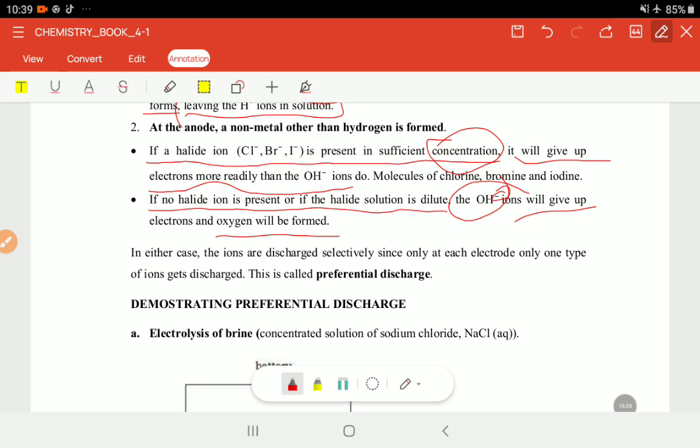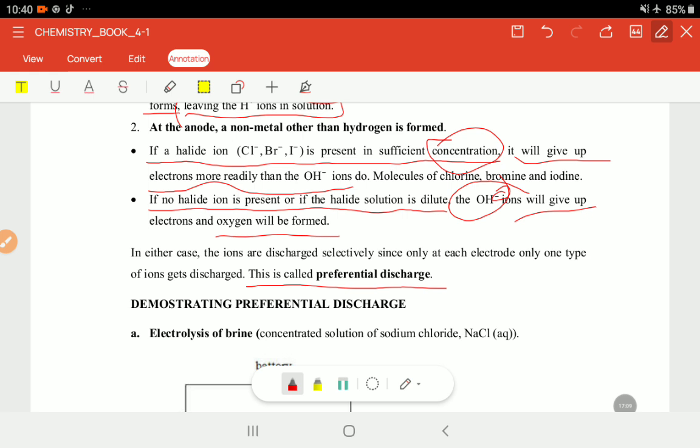And the whole thing, there is a preference as to which one should be formed. That's why we have the principle of preferential discharge. At the anode or the cathode, there is a choice that this one should come and this one should not come. So that's preference. If it is the metal, the positive charges, it's a matter of reactivity. If it is on the negative side, we know it's a matter of concentration and all that.